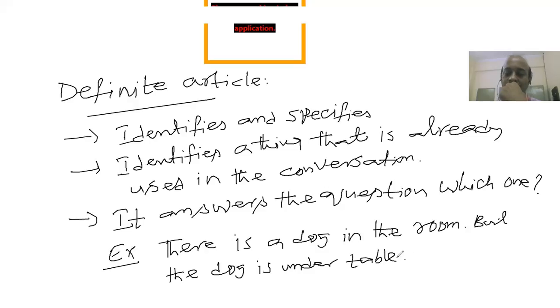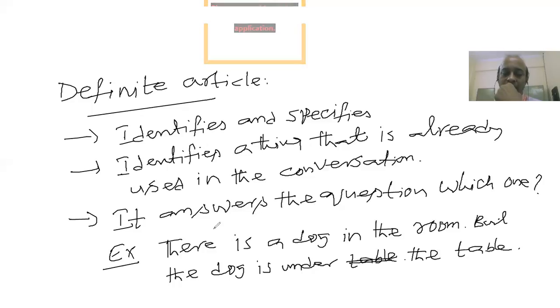But the dog is on the table, right? So in the second line of the same sentence, I have used the definite article before the noun dog. Whereas in the first context, I did not use the definite article before dog. But here in the second context, I have used the definite article before the noun dog, right? Here it should be under the table. The is missing here, right? Under the table.